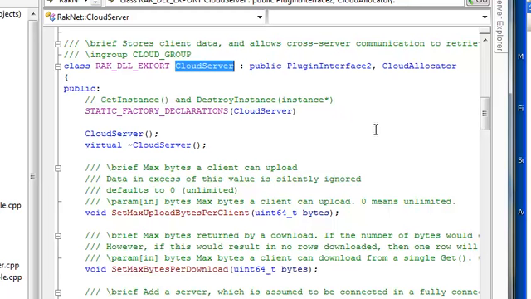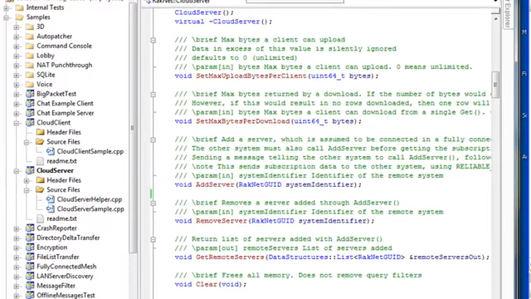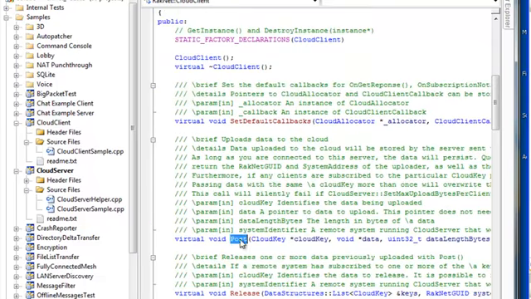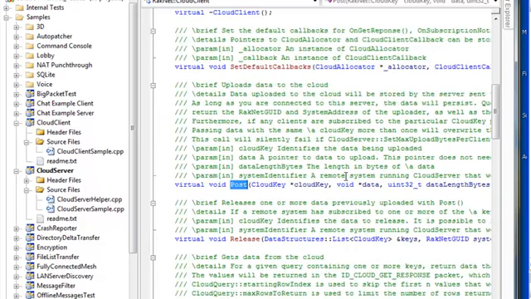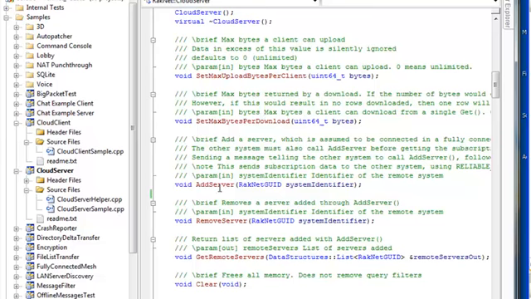The CloudServer plugin is essentially a server-distributed memory and event system. Through this system, one client connected to the cloud can post data to the cloud. Another client can get and/or subscribe to that data, even if that client is not connected to the same server. Servers can be added and removed at runtime to meet performance requirements.